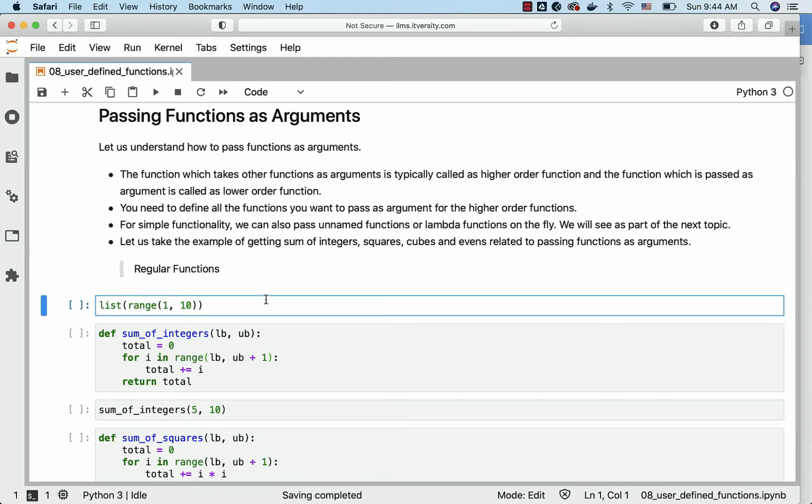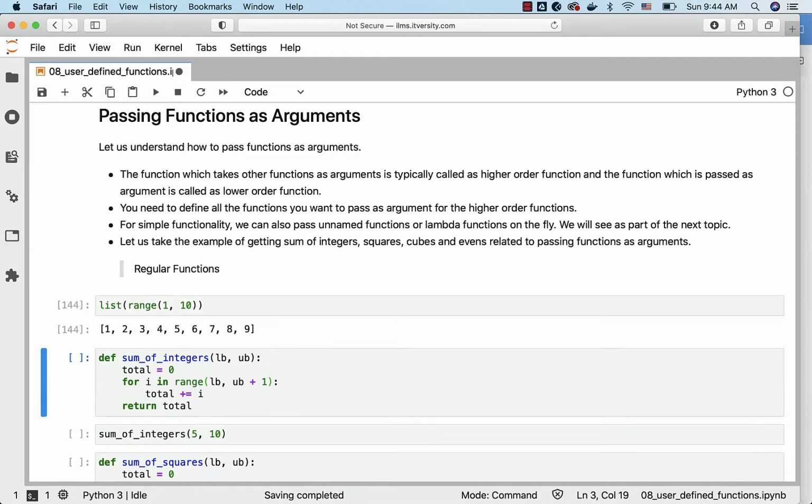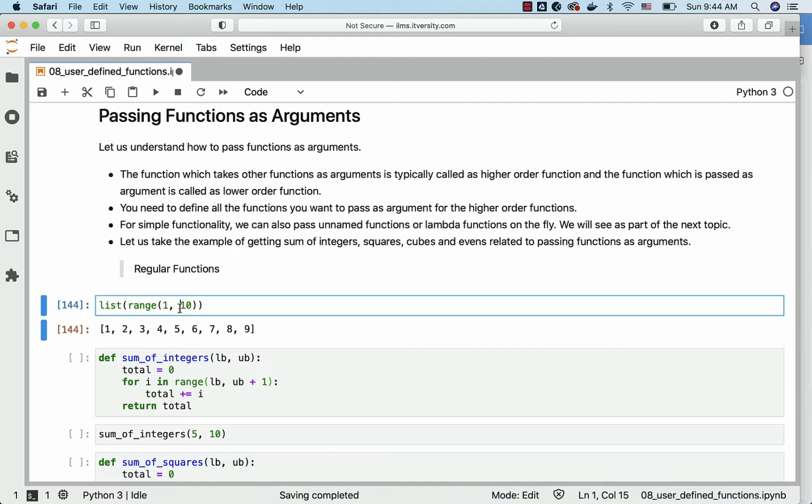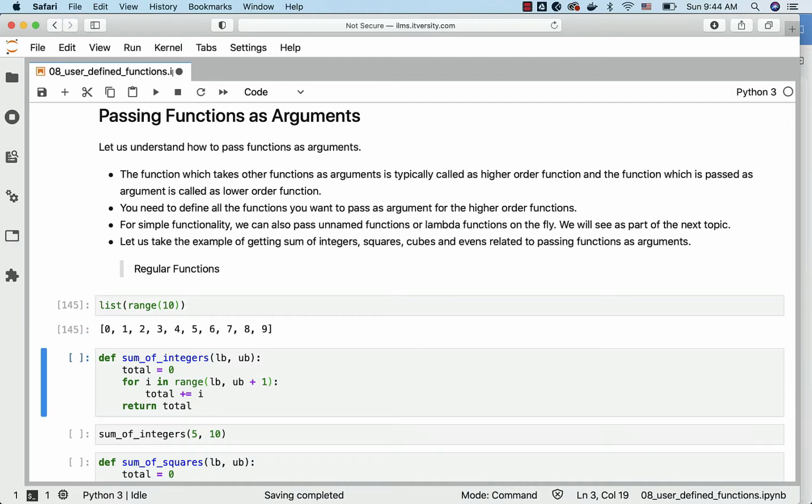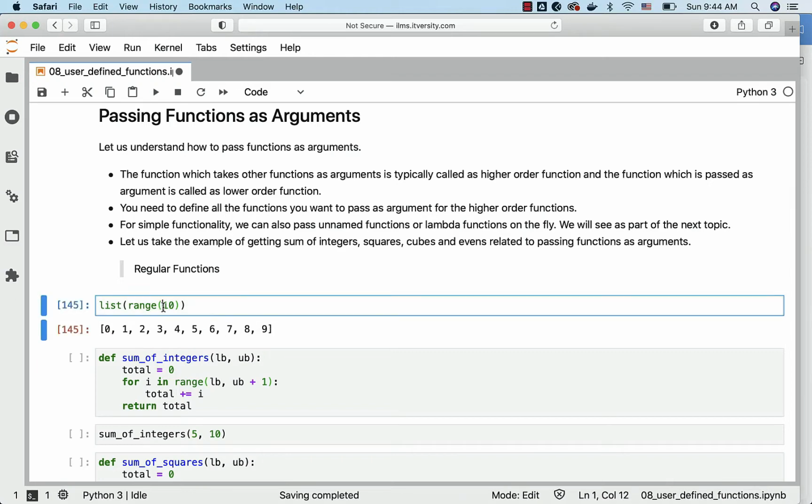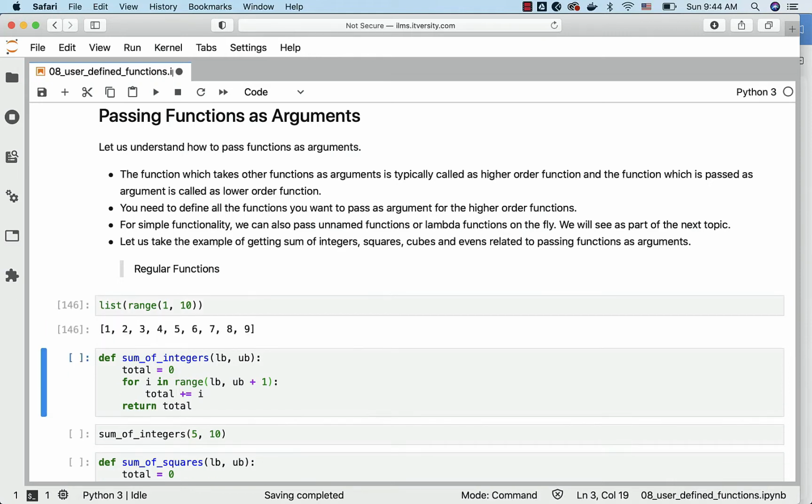You can see that it will actually give us elements from 0 to 9 by default if I just say range of 10. So if you just pass one argument, it will start with 0 and provide 10 elements, which are nothing but 0 to 9. However, if you give the lower bound and then the upper bound, starting from 1, it will go only till the 9th element, as the upper bound 10 is excluded.